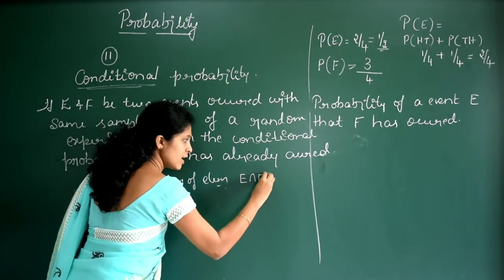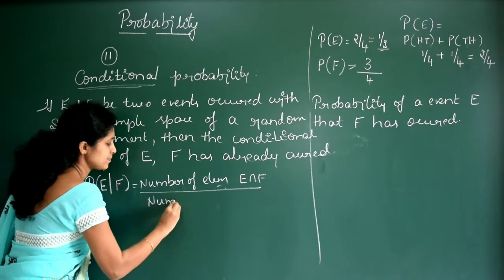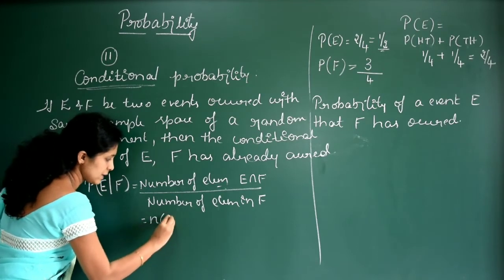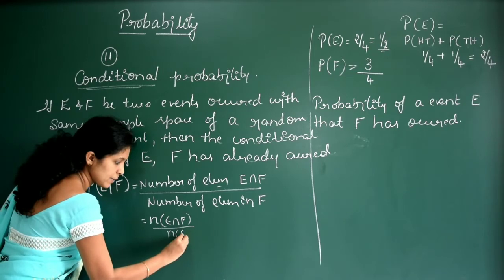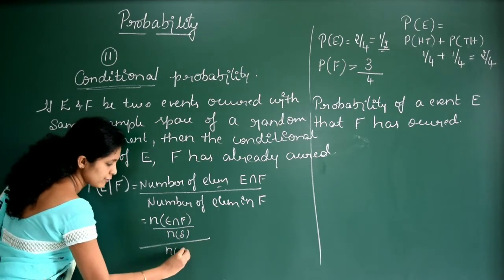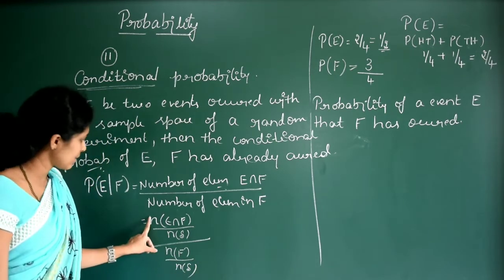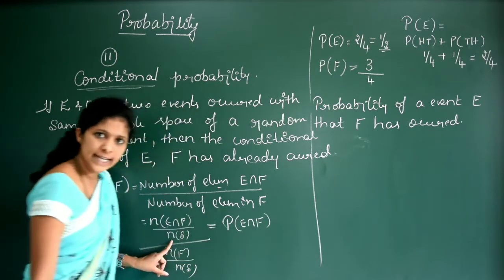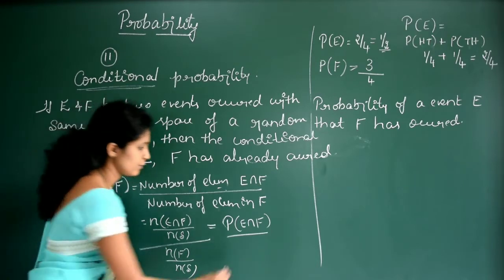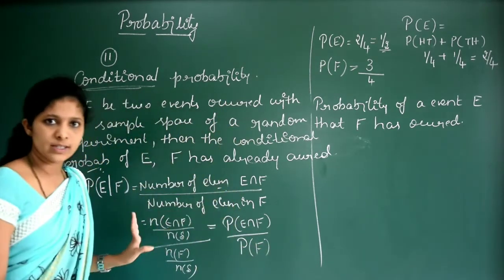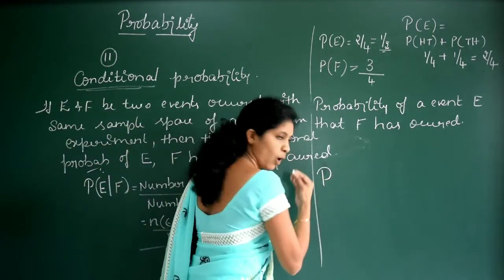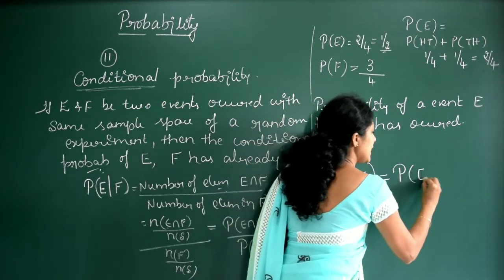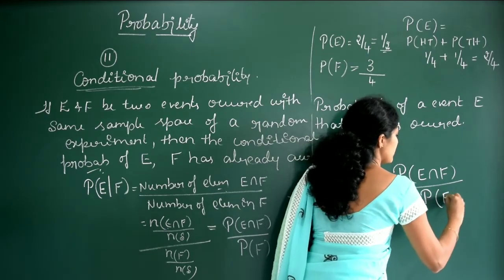in E intersection F divided by the number of elements in F. Now this I can write as n of E intersection F divided by n of S, divided by n of F divided by n of S, the number of elements in the sample space, on both sides. Number of elements in E intersection F by n of S gives the probability of E intersection F. And n of F divided by n of S is the probability of F. No need to worry about these steps. You just have to remember that the conditional probability of an event E, given that F has already occurred, is P of E intersection F divided by P of F. This is an important formula.